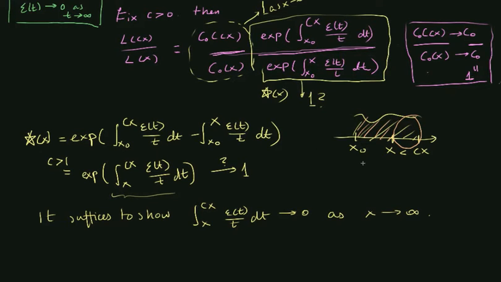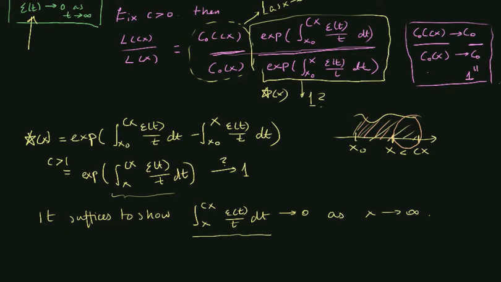Now, what do we recall about epsilon? From our assumptions earlier, we recall that epsilon is a function that goes towards 0 as t goes to infinity. In this statement, we want to show something about the integral of epsilon.